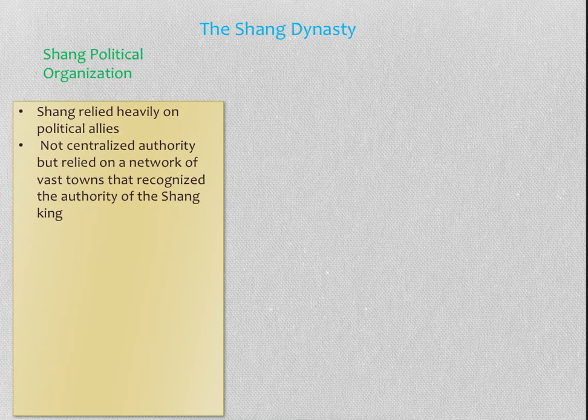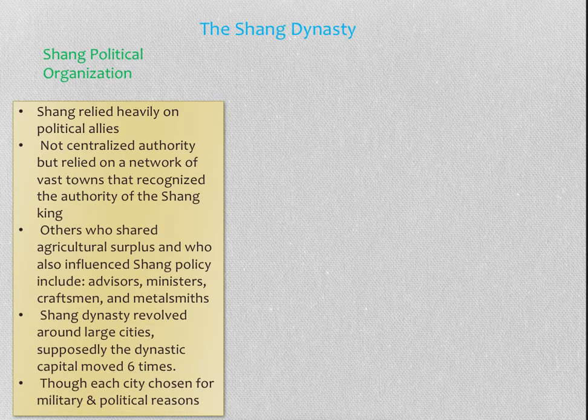In terms of political organization, they really relied heavily on their allies. It was not necessarily a centralized authority, but pretty much a network of towns that recognized the authority of the Shang King. So you're really relying on somebody just to be loyal to you in order for them not to attack you. Others who shared agricultural surplus and who also influenced the Shang policies were the advisors, the ministers. So they all benefited from the agriculture that they were gaining from these small villages and towns.